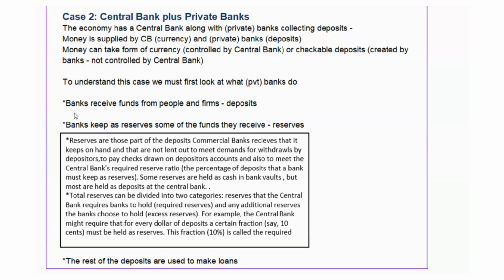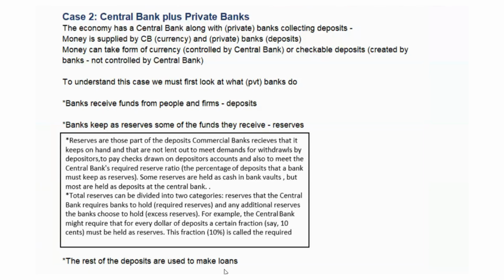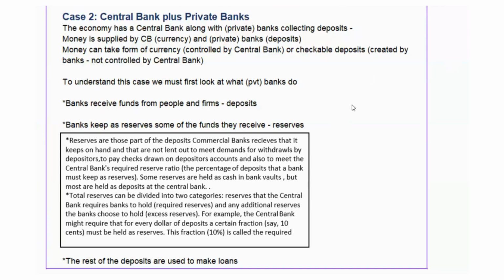So, banks receive funds from people and firms, which we call deposits. Banks keep as reserves some of the funds they receive, and the rest of the deposits are used to make loans. So, this is the basic idea behind reserves, deposits, and funds. The bank receives funds from people and firms, which we call deposits. Those deposits are kept as reserves. Some of these reserves are required reserves, and some may be excess reserves. And the rest of the deposits are used to make loans.